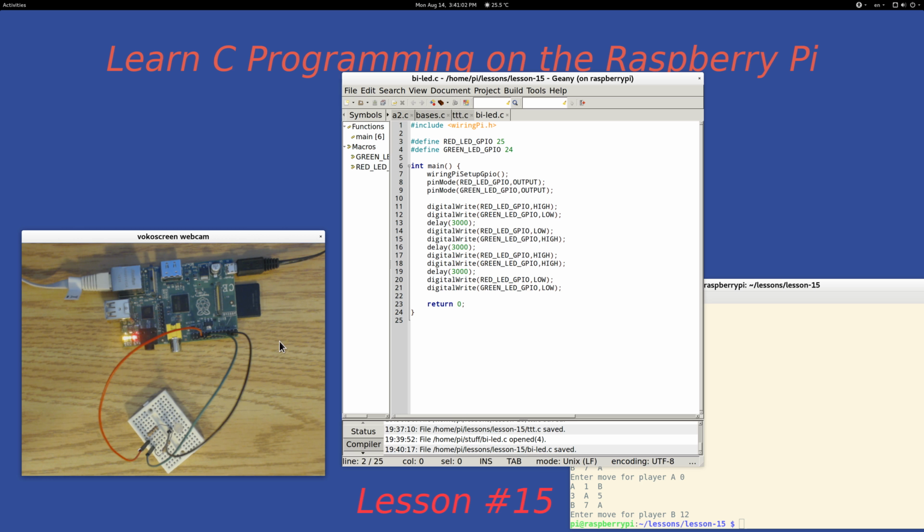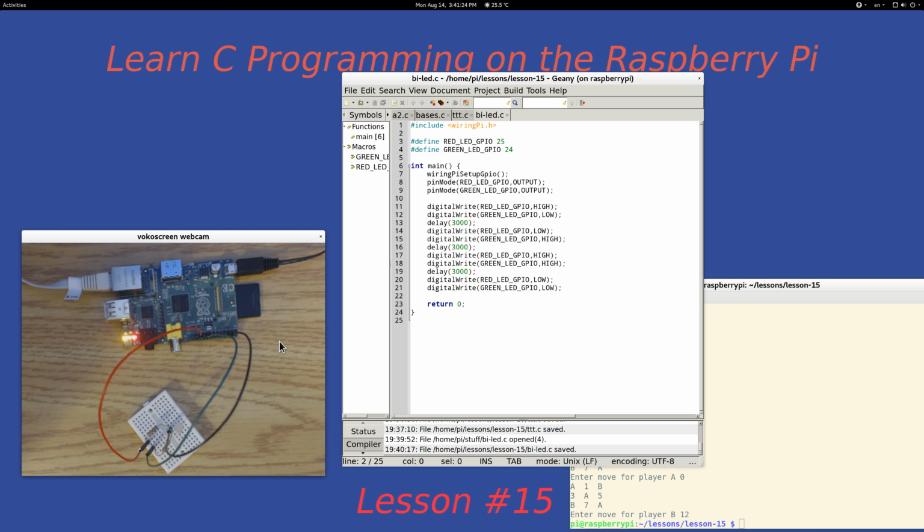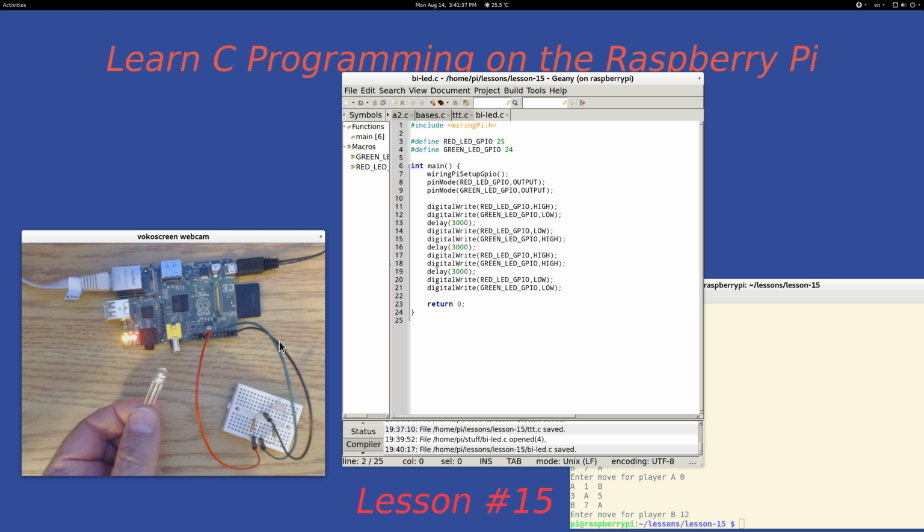Okay. First, let me show you one of these LEDs. If you look, I see I have a whole bag of these guys that I bought. I think they're about 50 cents each. So let's take one of these LEDs. I'll just show you how they work. Okay, let me move this out of the way here. If you look at this LED, let me put it on the table here.